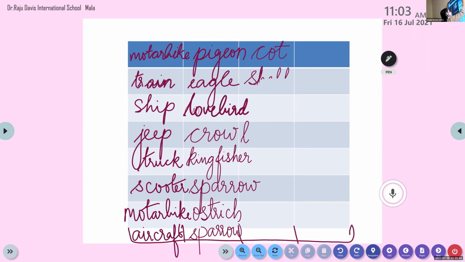It is shelf. We have written shelf. S-H-E-L-F, shelf. Then what we have written after shelf? We have written stool, S-T-O-O-L, stool. Then someone has contributed about the shelf, shelf, stool.